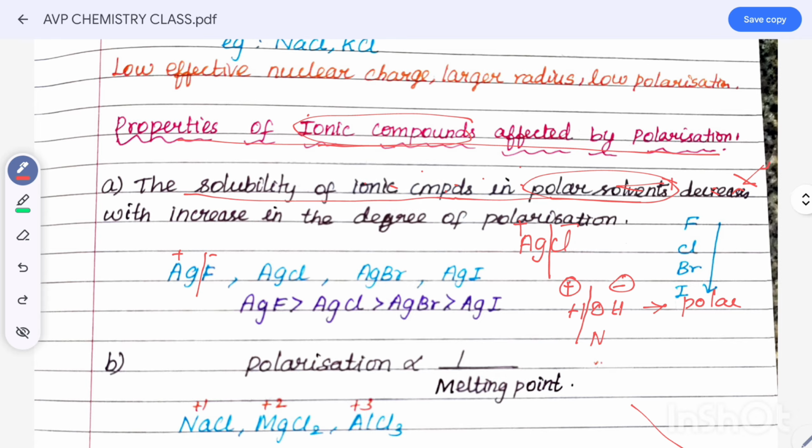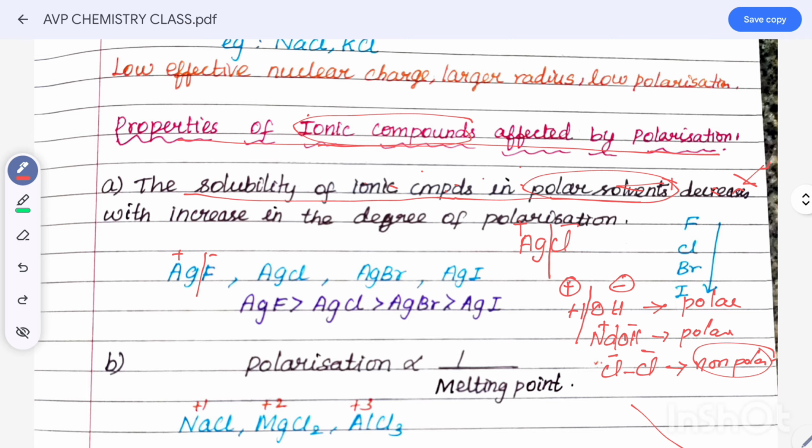Next example is sodium hydroxide. Here this is plus charge and this is minus charge. That indicates polar. Next, the chlorine molecule: here minus charge, here also minus charge, no plus charge. Only minus charge is there, so this is non-polar. When it dissociates into plus charge and minus charge, that indicates polar. Only one charge, either cation or anion, indicates non-polar.